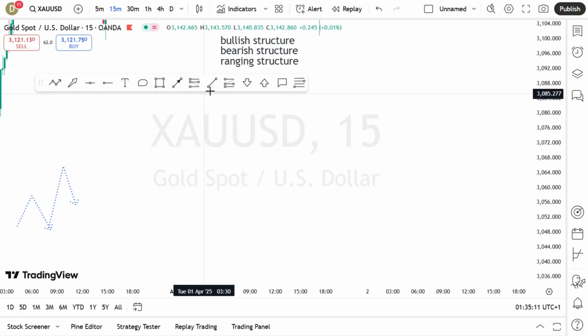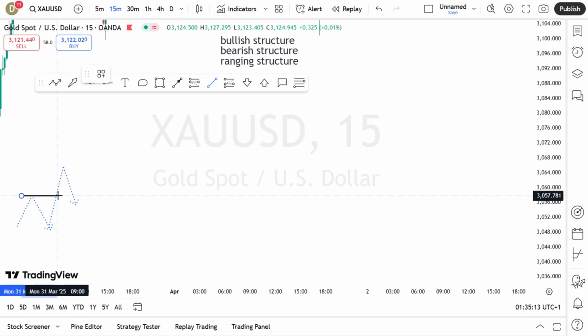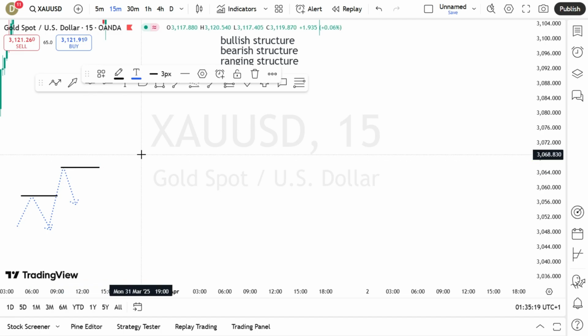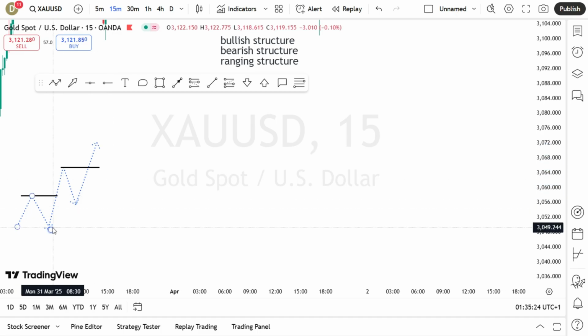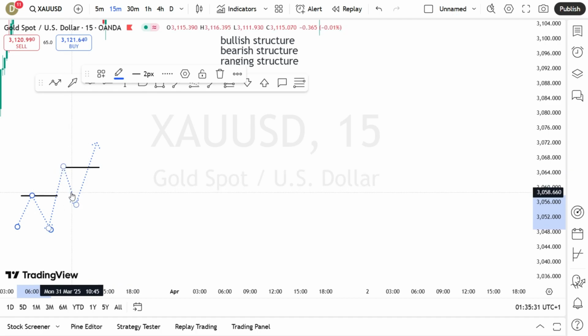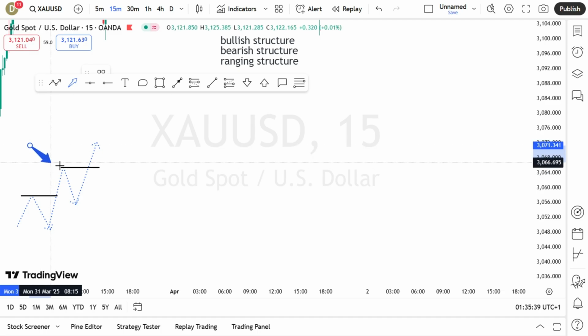It will take this high, and it's going to take this high also. Once it takes this high, we have two highs taken out. This high has been taken out, and this high also has been taken out.